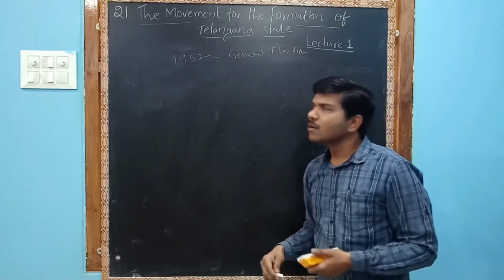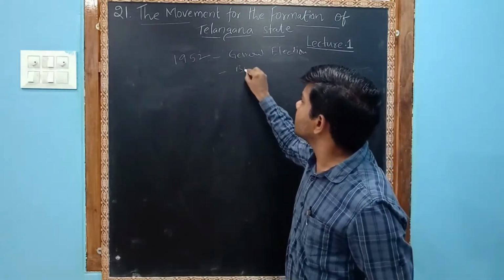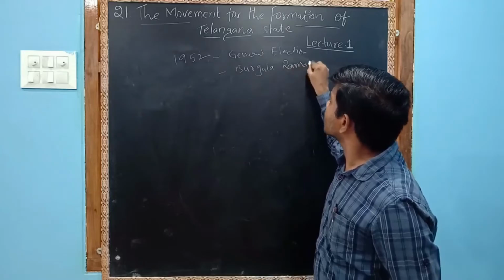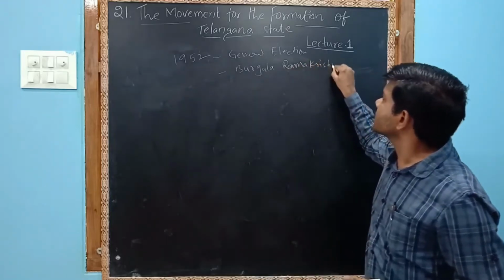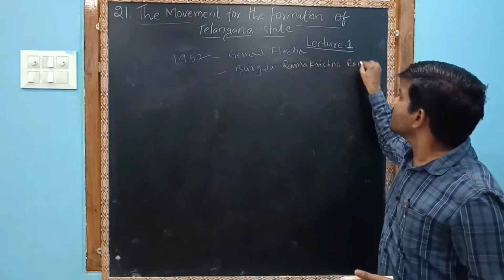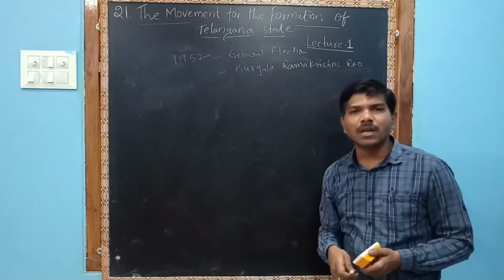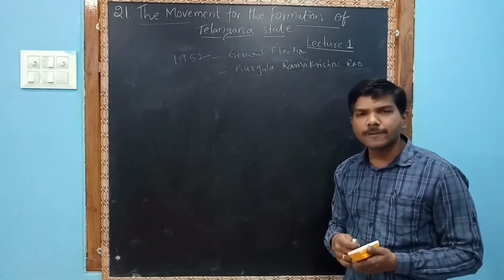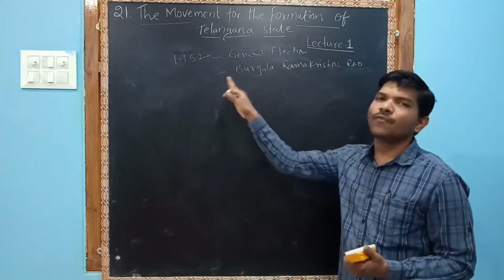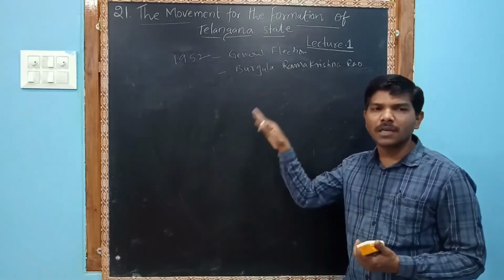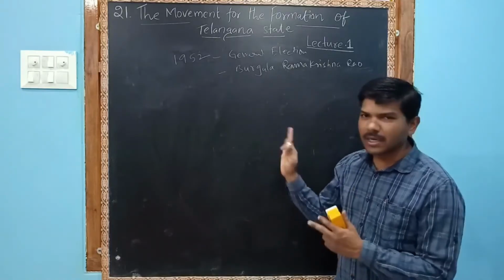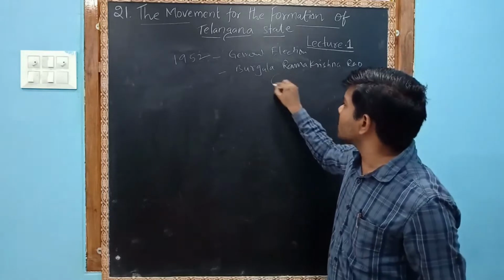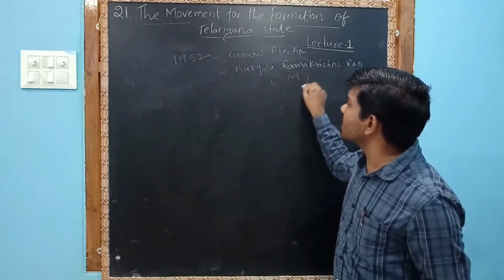In these elections, Burgula Ramakrishna Rao won. He belongs to the Congress party, and the Congress party formed a government. So you understand, in 1952 the first general elections were held, and Burgula Ramakrishna Rao became CM, Chief Minister of Hyderabad State.